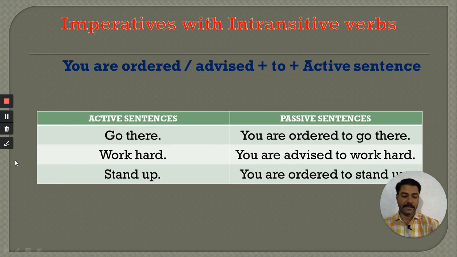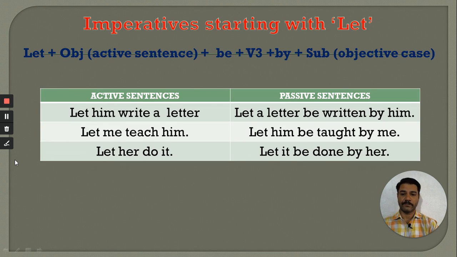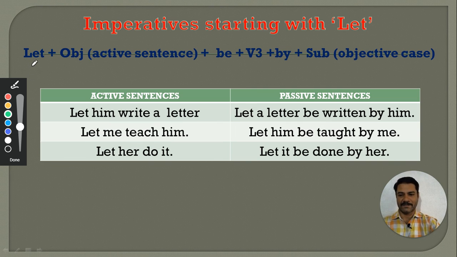Next is the case of, you will get some types of imperative sentences which itself is starting with let. Imperatives starting with let. In this case, just apply this formula and you will get the answer. That is, let plus object of active sentence plus be plus v3 plus by plus subject, but that subject should be in the objective case only.